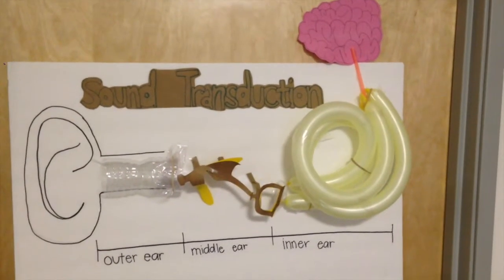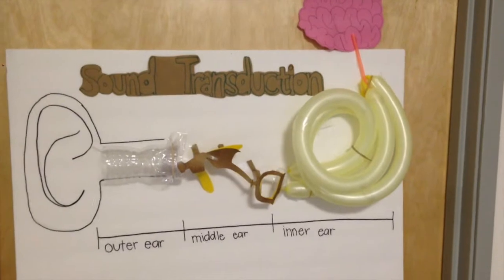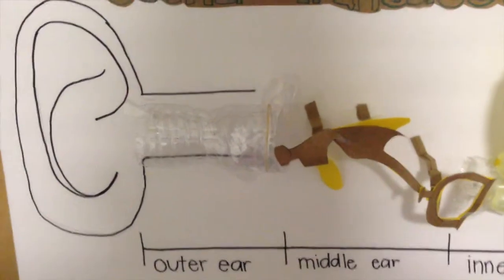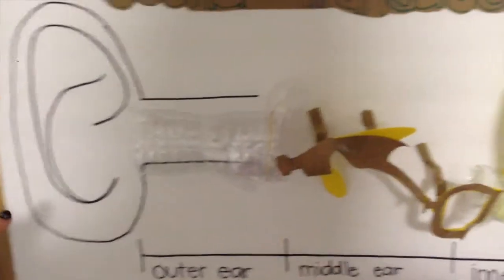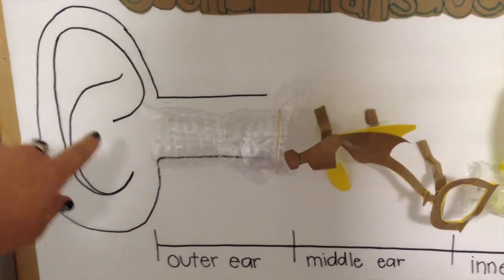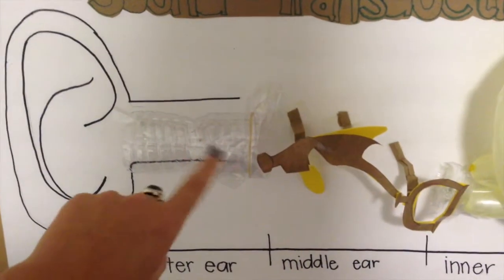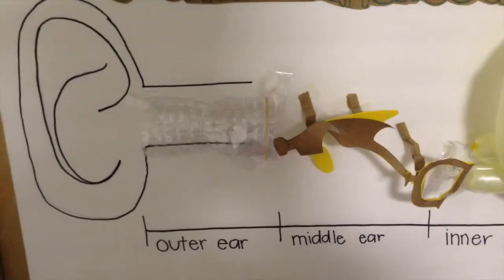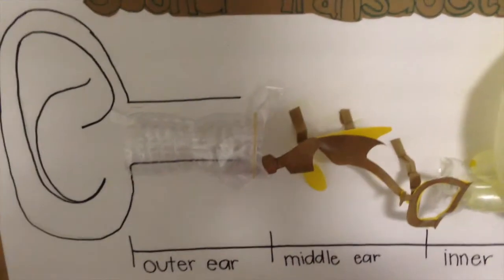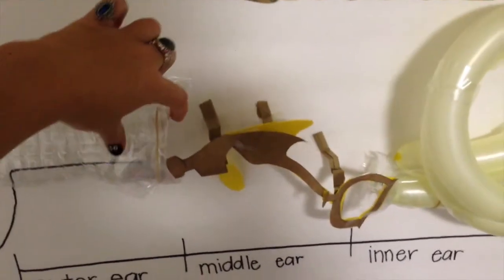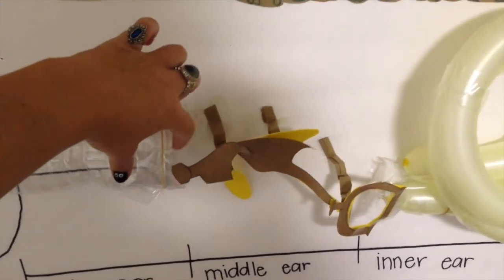The ear is separated into three parts as shown: the outer ear, middle ear, and inner ear. The outer ear contains the pinna, the concha, the external acoustic meatus, and the tympanic membrane, also known as the eardrum. When a sound wave travels through the external acoustic meatus, it hits the tympanic membrane and vibrates according to